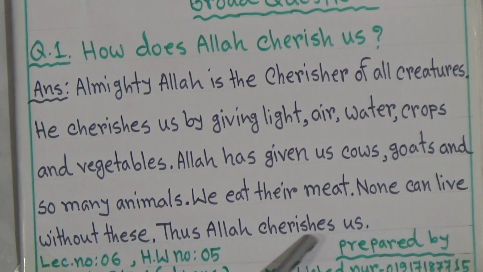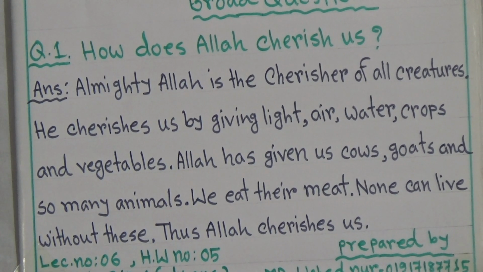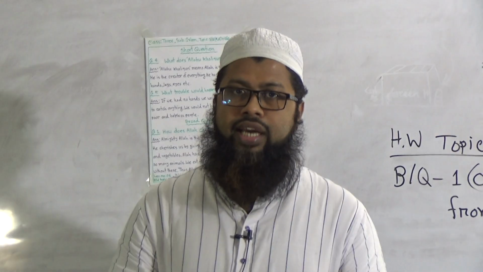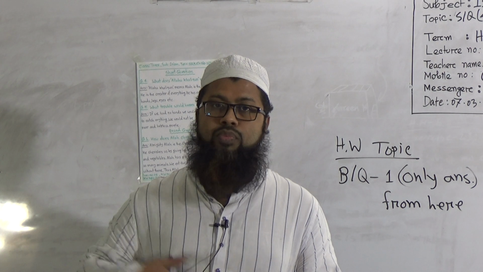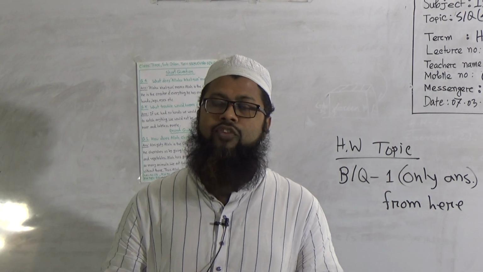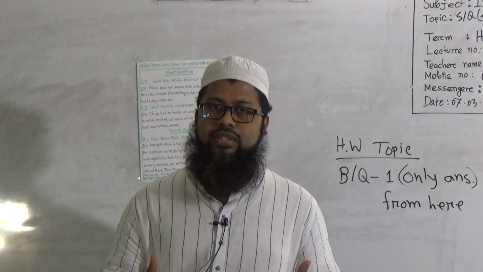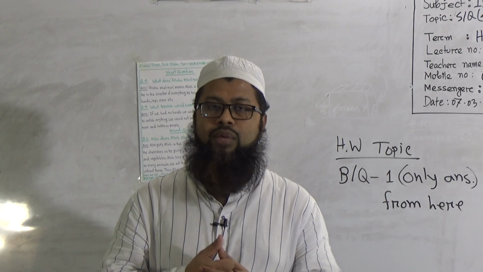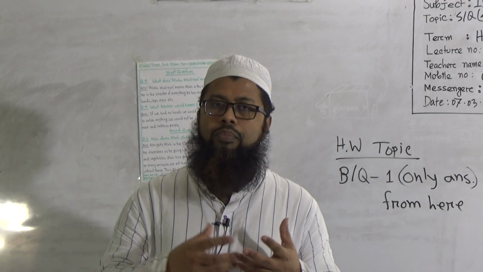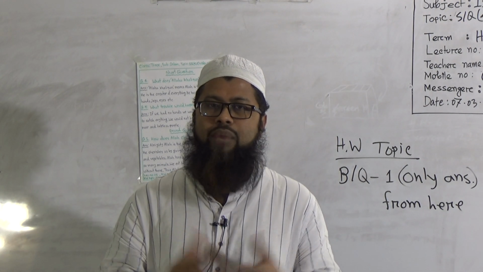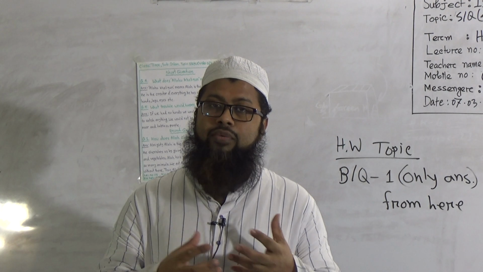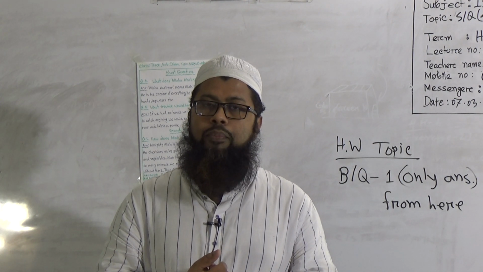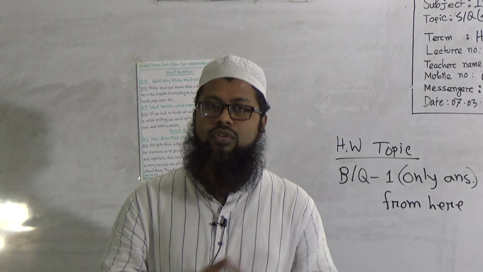Thus Allah cherishes us. My beloved students, how is Almighty Allah cherishing us? Allah is rearing us by giving the sunlight, the air, and animals. For example, we take the meat of many kinds of animals, goats, cows, buffaloes, camels, etc. And from some animals we take milk, and sometimes we take vegetables.